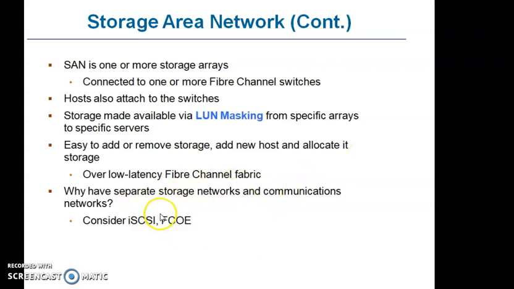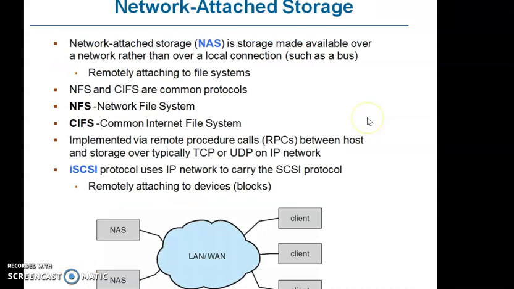Instead of using separate storage networks and communication networks, we can also use iSCSI, the Internet SCSI, and also FCoE. One more is network attached storage, or we call it NAS. Network attached storage is storage made available over the network rather than over a local connection, such as a bus, remotely attaching to file systems. NFS and also CIFS are common protocols here.